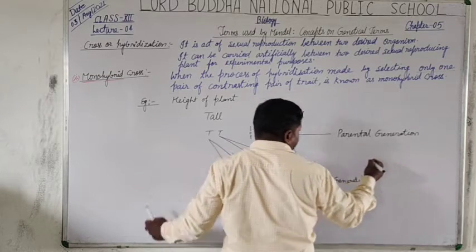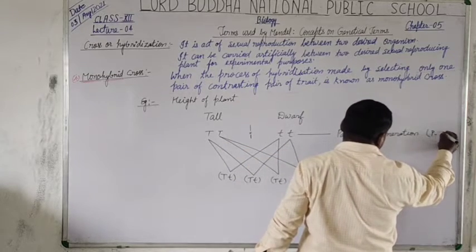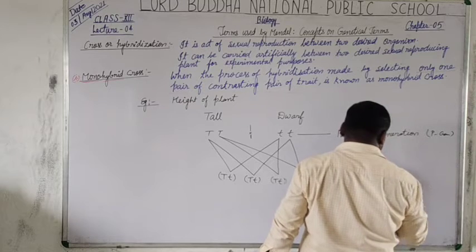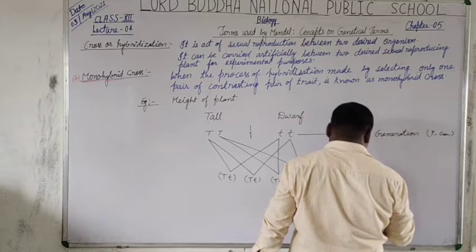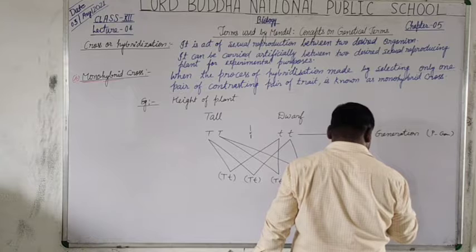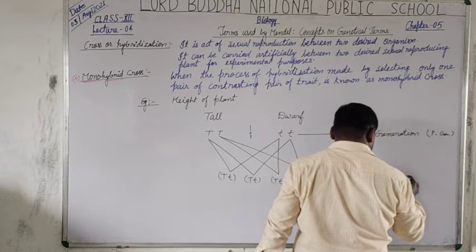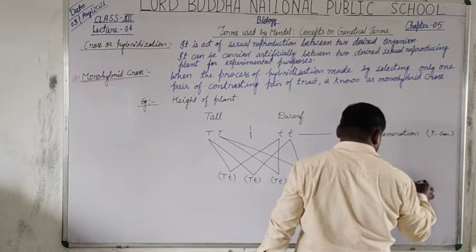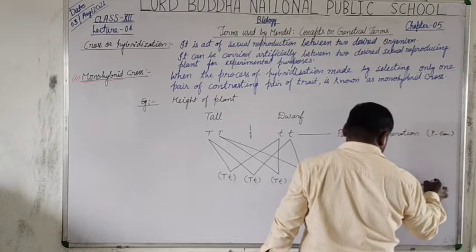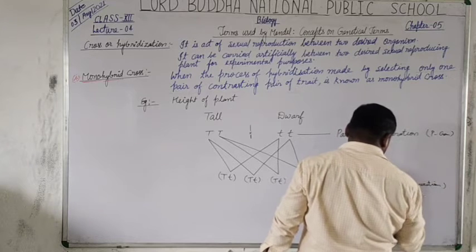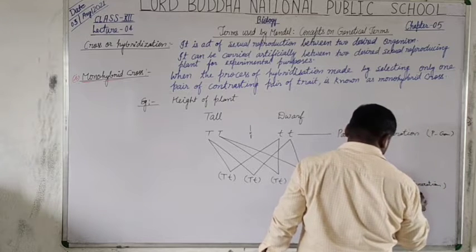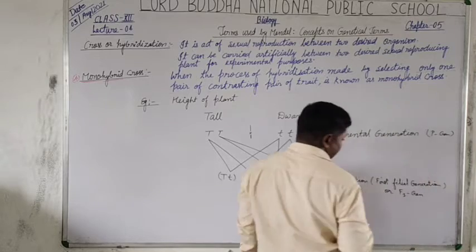Is that clear? Here we can write P gen, and in short, the first filial generation is F1 gen. Is that clear?